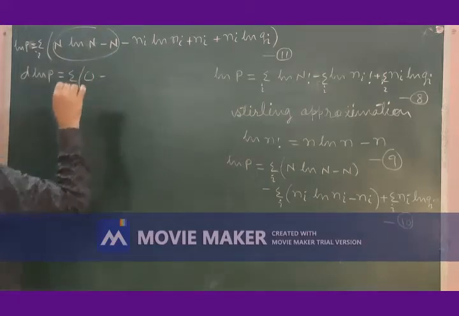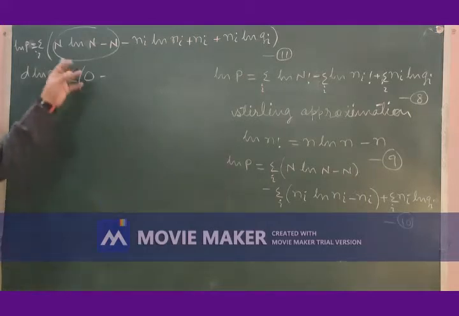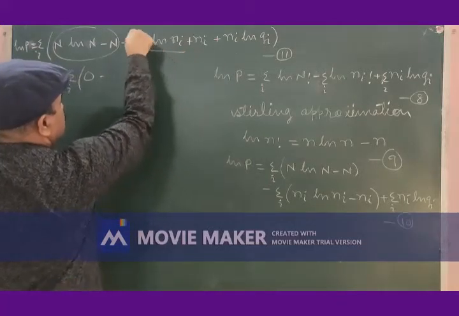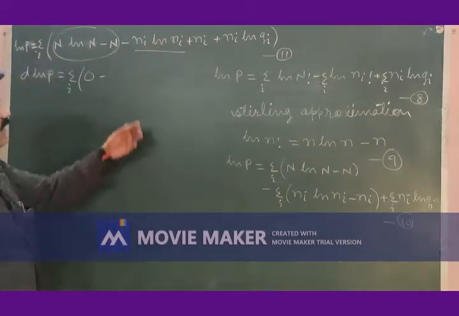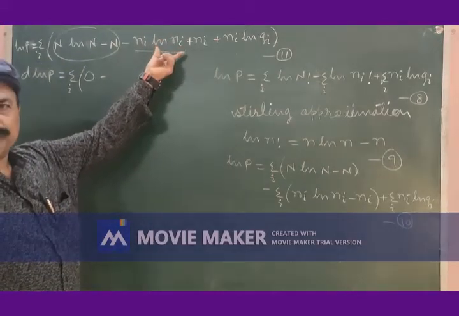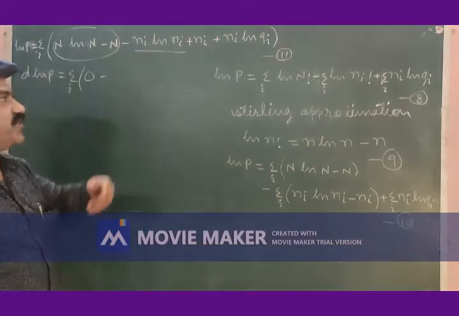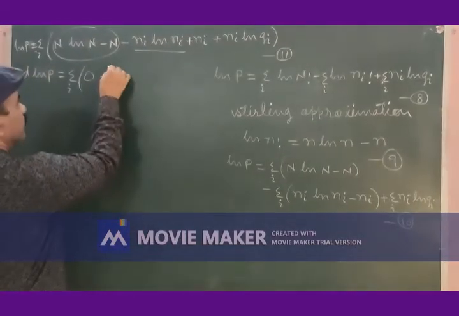Minus. Differentiation of these three terms has become 0 and n is constant. Then come to this one. It is variable. These two are in product form. So let us apply product formula for differentiation of this.